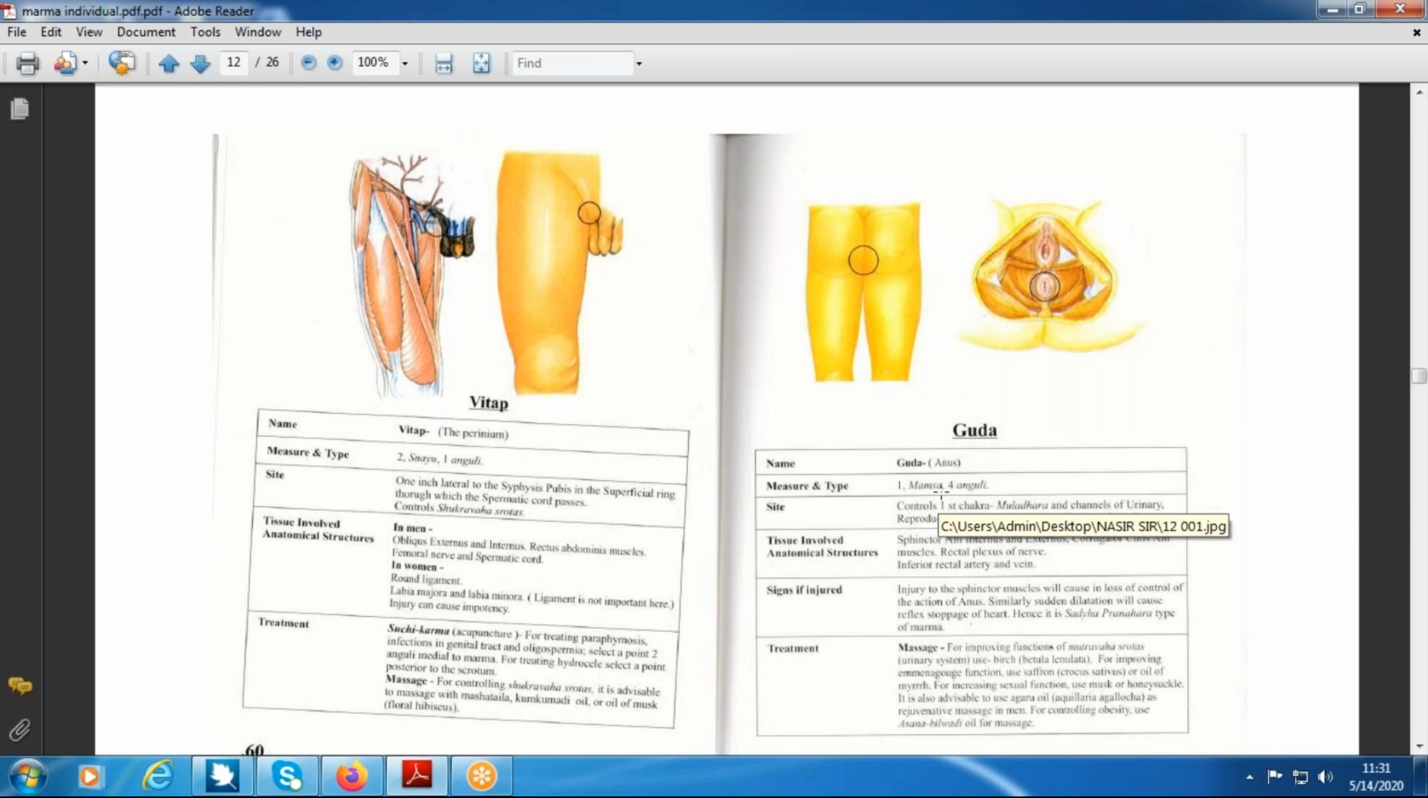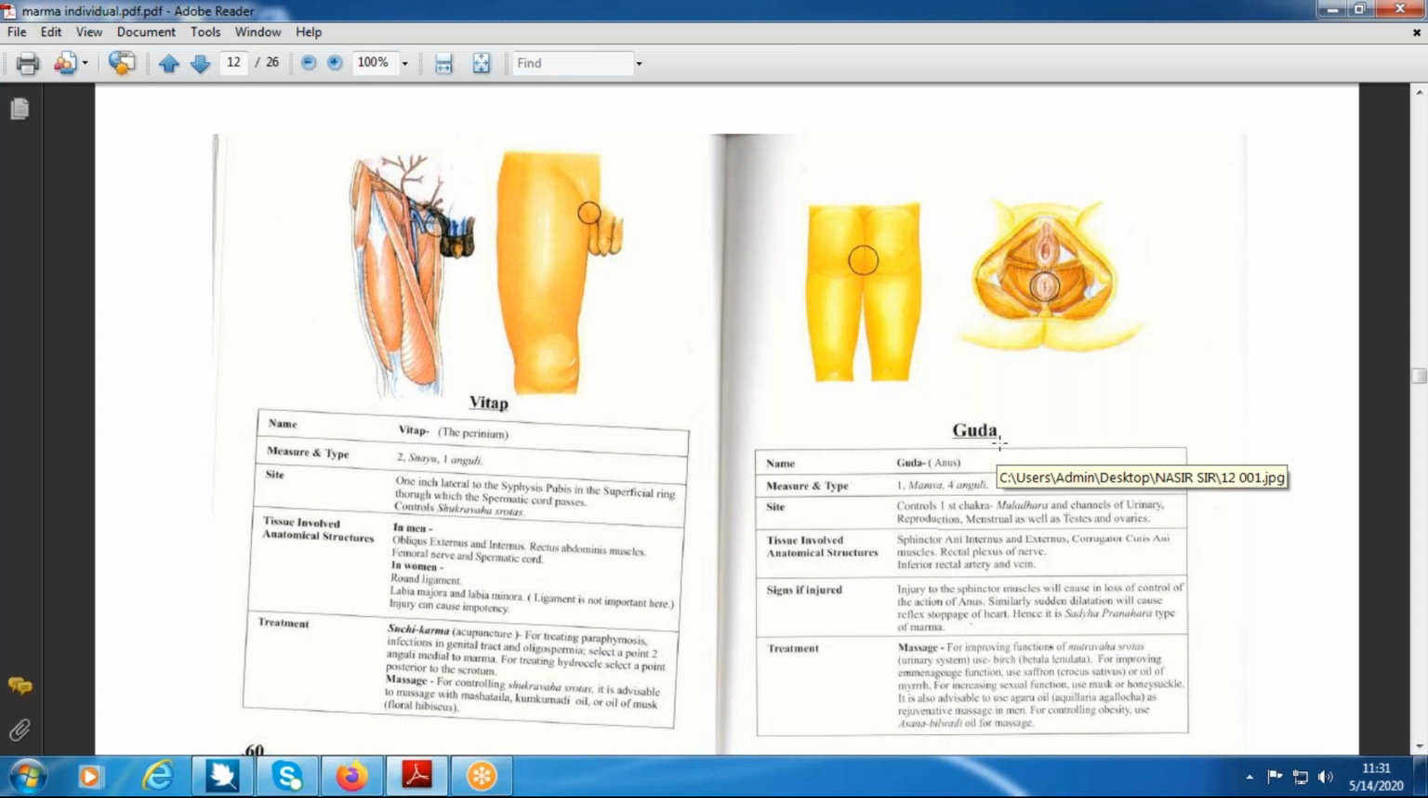What do you mean by groin? Groin का मतलब क्या है? It is the junction between abdomen and thigh. Students, are you there? Junction between abdomen and thigh.